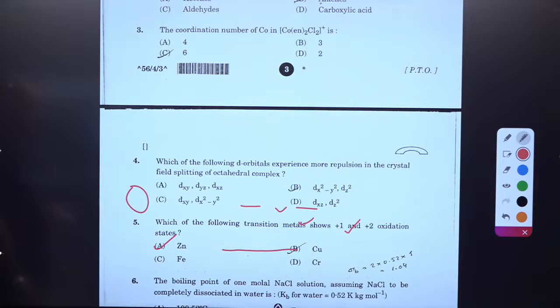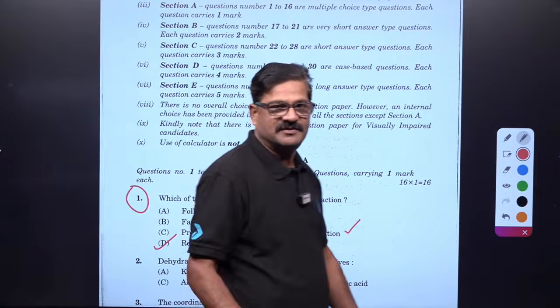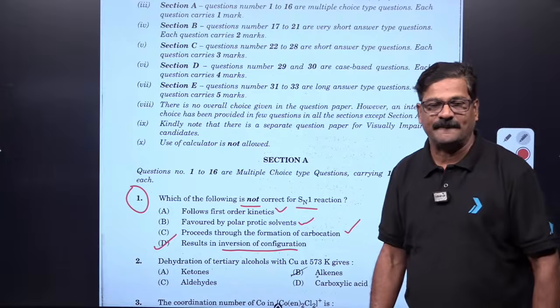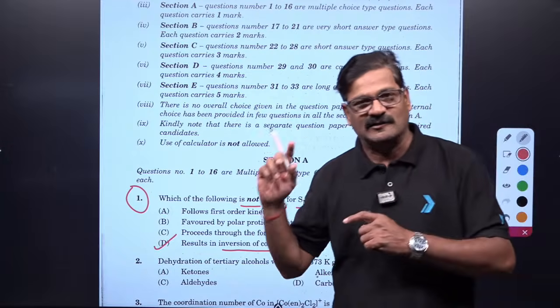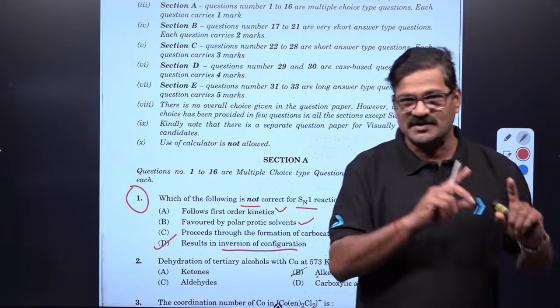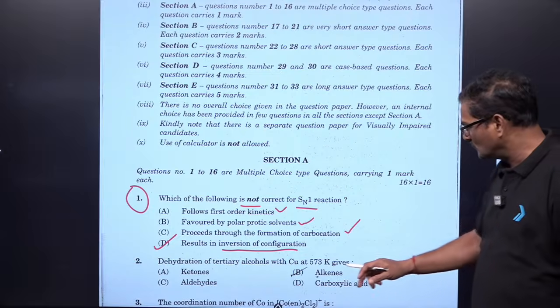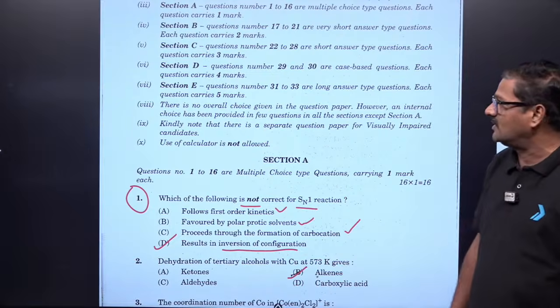Now if you see here, dehydration of a tertiary alcohol with copper at 573 K. It is given in the NCERT. Primary alcohols give aldehyde, secondary alcohols give a ketone, tertiary alcohols give alkene. So I would like to give the answer alkene.